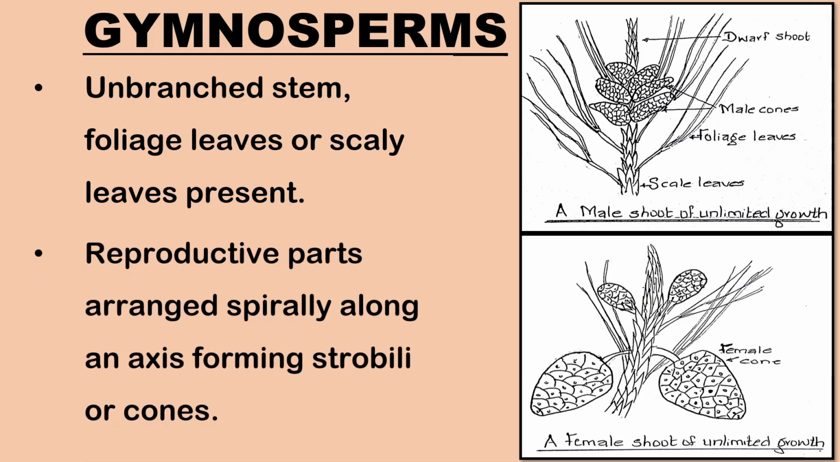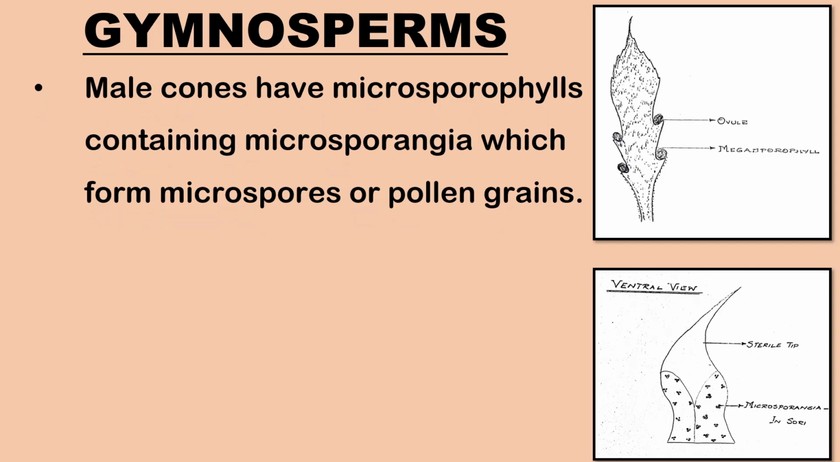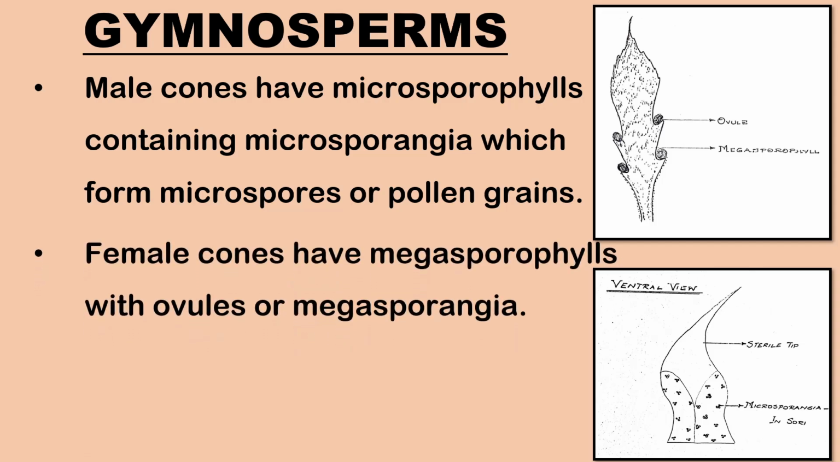The reproductive parts of gymnosperms are arranged spirally along an axis to form compact strobili or cones. Male cones have many microsporophylls. Each microsporophyll contains many microsporangia which form microspores or pollen grains. Female cones have many megasporophylls with ovules or megasporangia.